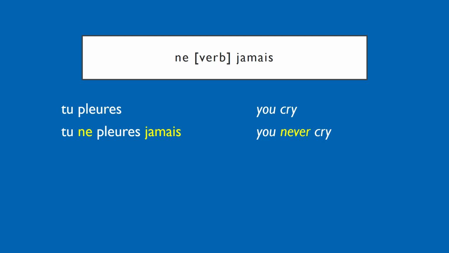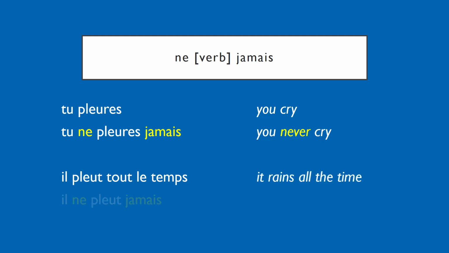Be careful not to make the mistake that a lot of people do once they've learned pas. They suddenly start using pas and jamais together and they'll say tu ne pleures pas jamais. That is not correct. You don't need the pas. Jamais replaces the pas. Similarly, il pleut tout le temps is it rains all the time, and il ne pleut jamais is it never rains.